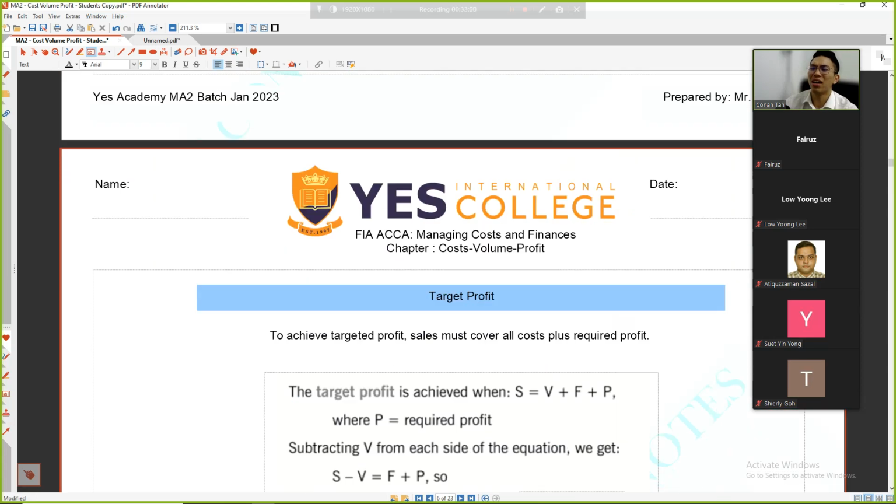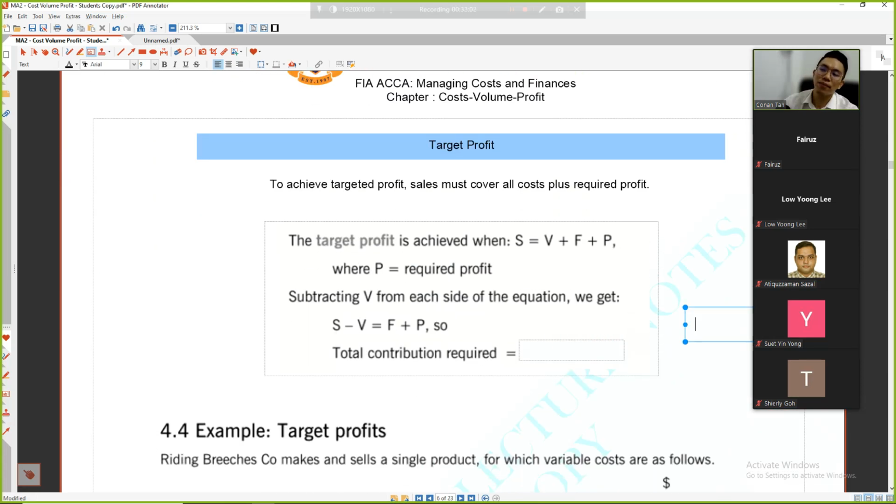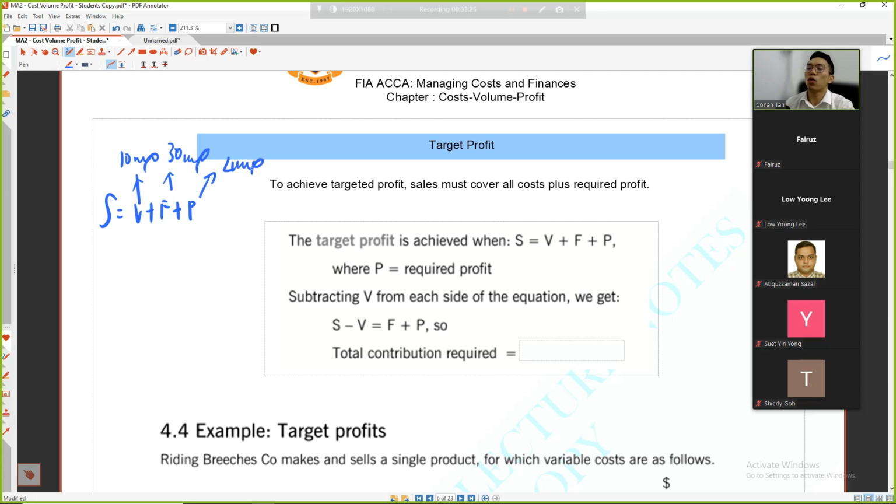If you understand this, we almost end the day. If S is equal to V plus F, then that is the sales you want to at least cover the fixed and variable cost, making a new break even. If I want to make a profit, you add P inside. It's that simple. For example, the variable cost is 10,000, the fixed cost is 30,000, and you want to earn 40,000. All the sales together you need to find is 80,000. It's that simple. This is just playing with the equations. Nothing much I can say. I think it's very easy.